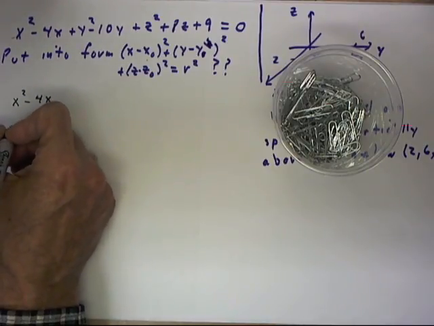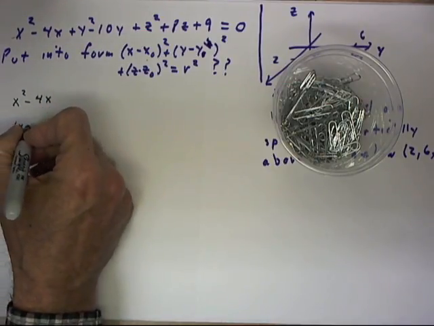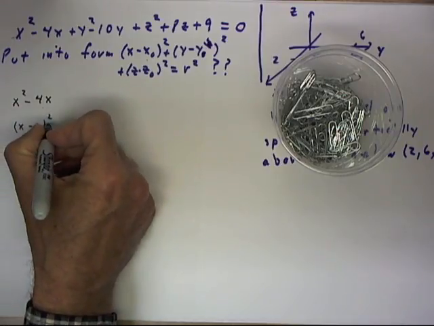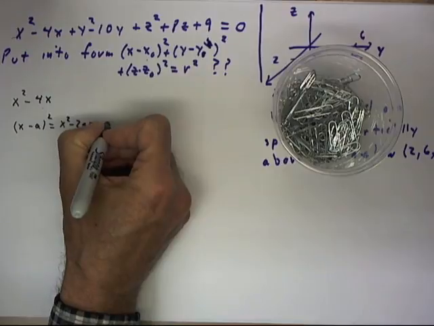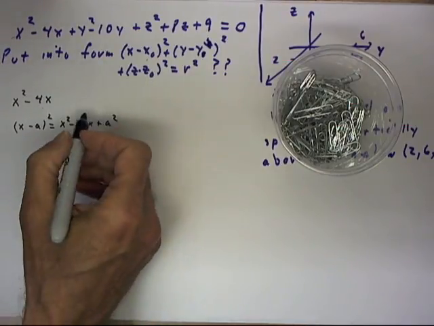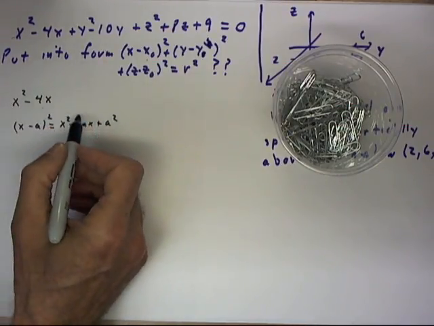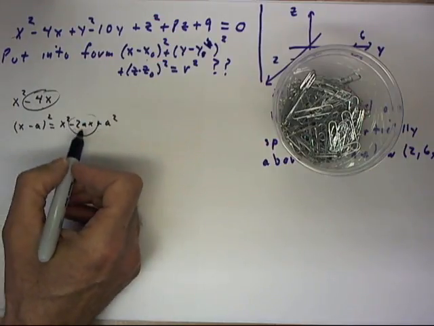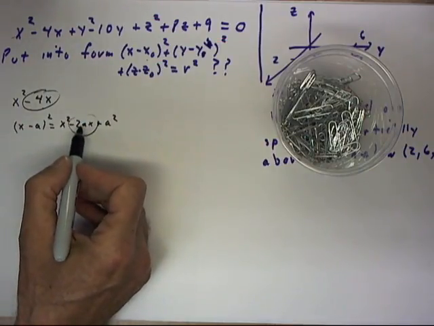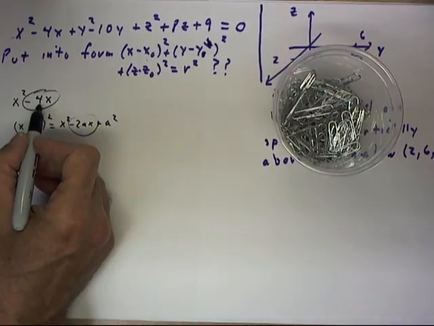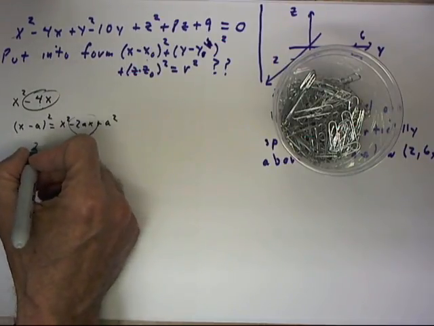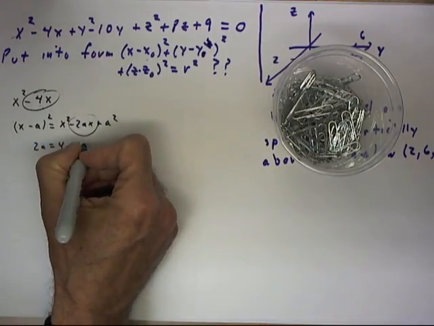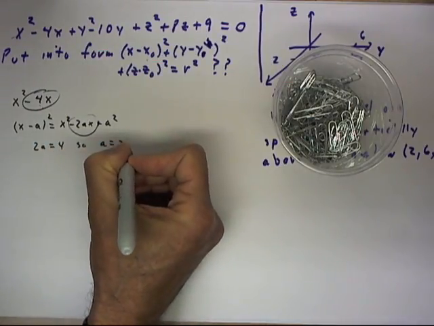Well, we know that x minus a quantity squared is x squared minus 2ax plus a squared. And if we compare this minus 4x with minus 2ax, we see that 2a is going to have to equal 4, so that a equals half of 4. So 2a equals 4, so a equals 2.